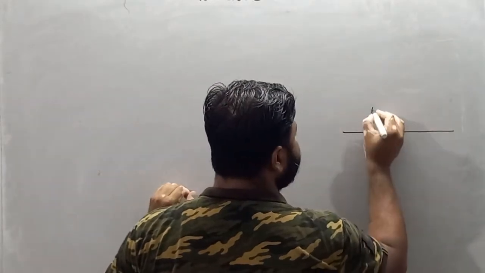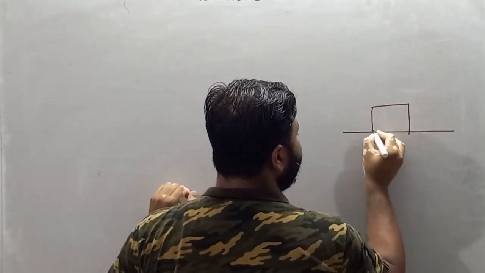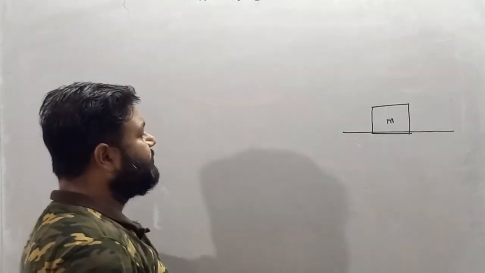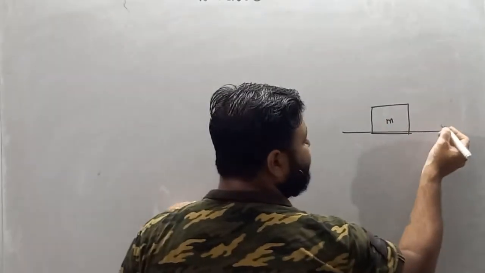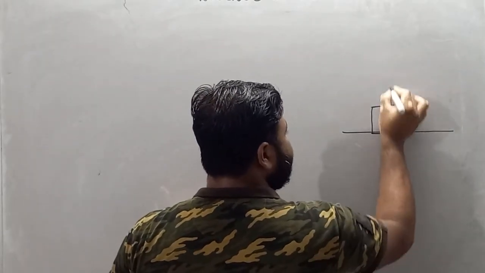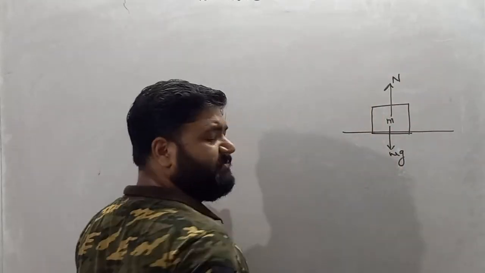So see my dear student, let's suppose we have an object of mass m, and I am asking you to draw the free body diagram of this object. If I am making the free body diagram of the object, then it will be mg vertically downward, and in the upward direction there is a force called normal.